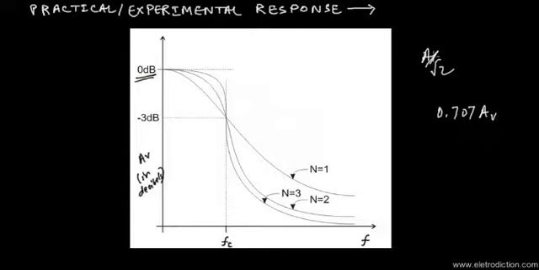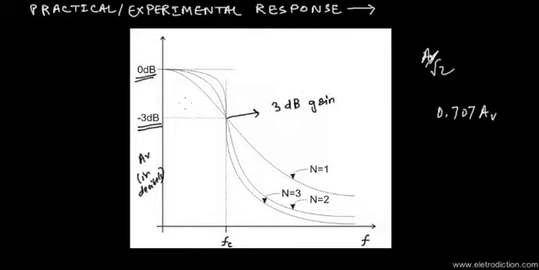You can see that this point is represented as the -3 decibel level. So it's also known as the 3 decibel level. So this gain over here is known as the 3 decibel gain for the very same reason.